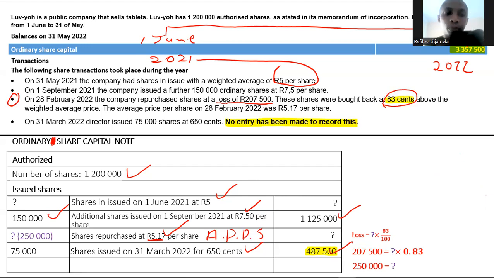Okay, moving right along. Now that I have the number of shares that we bought back and I've got the average price, it means that I can find the amount at which your share capital decreased by simply taking 250 multiplied by 5.17. So it will give me the actual cost that your share capital needs to decrease by.